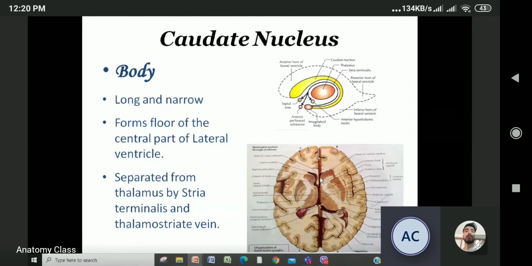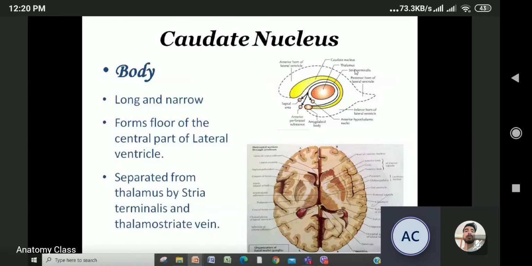So it's forming the floor. Look here. This is the floor. It is forming the floor and central part of the lateral ventricle, and it is separated from the thalamus by the stria terminalis. In the previous slide, I have shown this stria terminalis and thalamostriate vein.